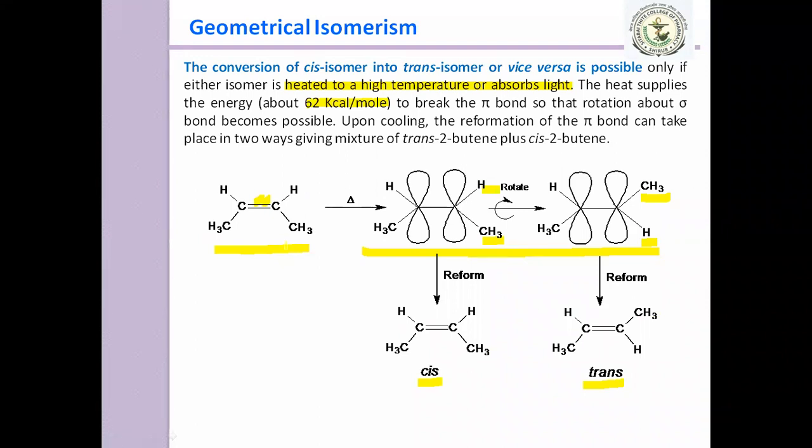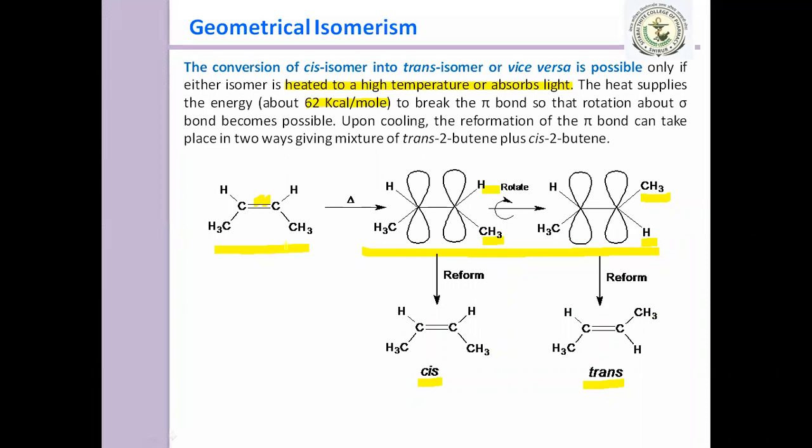Okay, so in the next lecture we will discuss the stability of cis and trans isomers, which one is more stable and why, and a few more examples. We will predict whether it is the cis or trans isomer, or whether geometrical isomerism is not possible. We will discuss this in the next lecture, but up till now all of you getting this? Yes, sir.